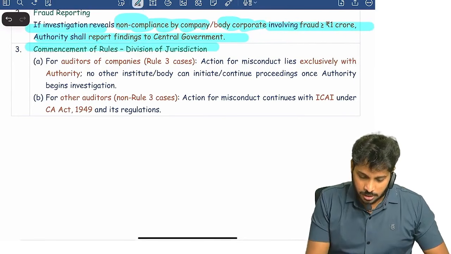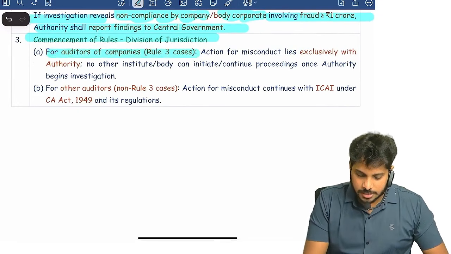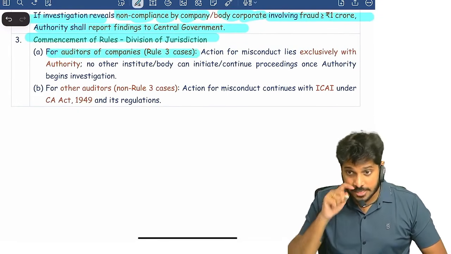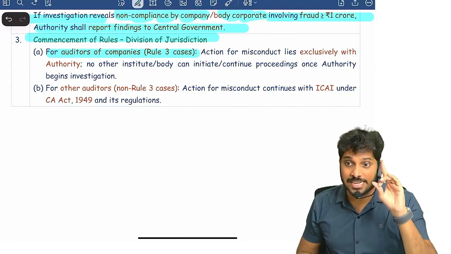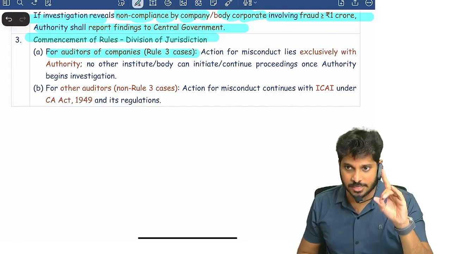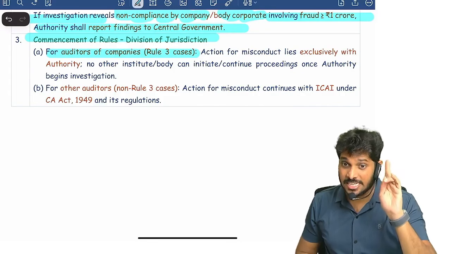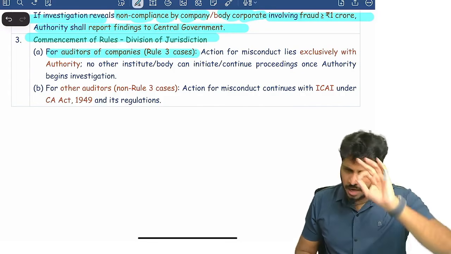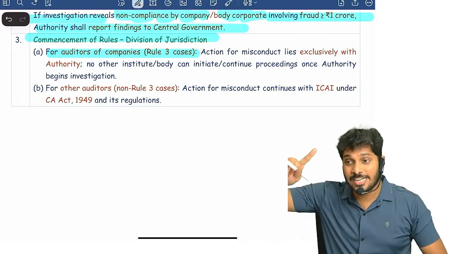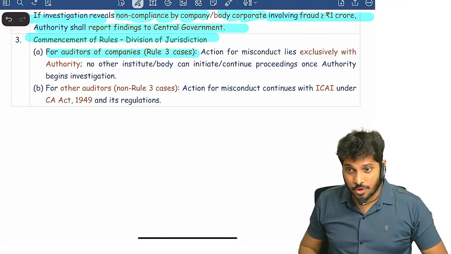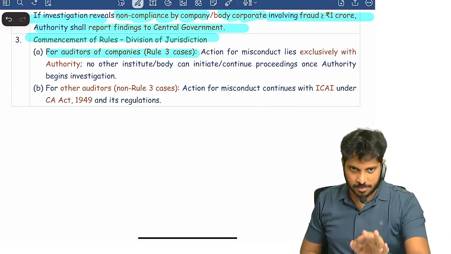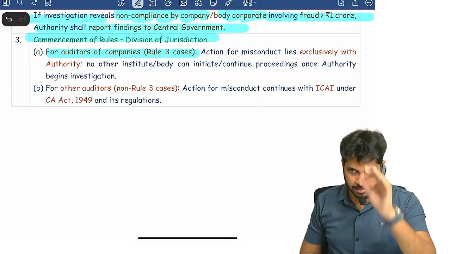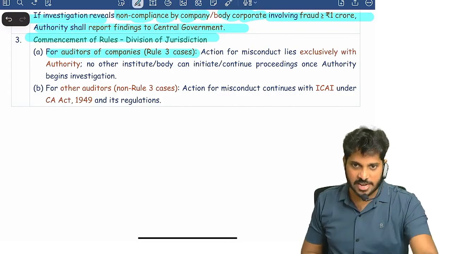Yes or no? Now, by the way, NFRA does not have power over all companies. It has power over listed companies and their subsidiaries, banks, and insurance companies. Other than these companies, the Quality Review Board will take care. There is another board called the Quality Review Board. They will take care of the remaining companies. But for listed companies and their material subsidiary companies, banking companies and insurance companies, only NFRA can look into.